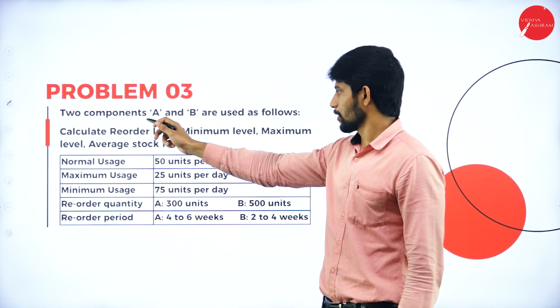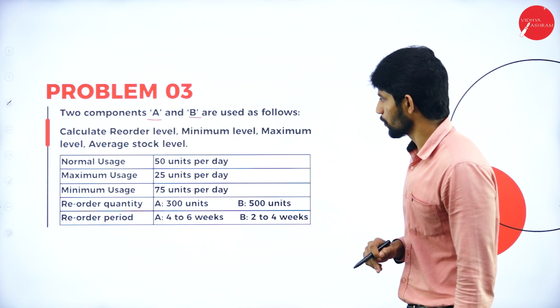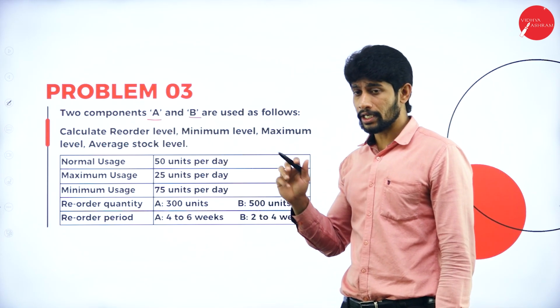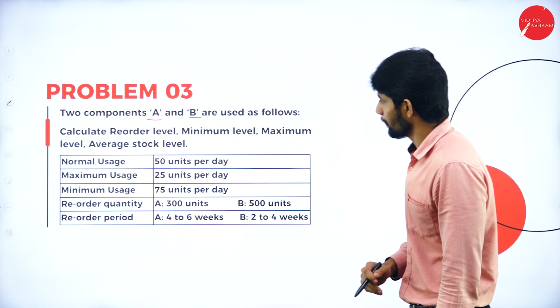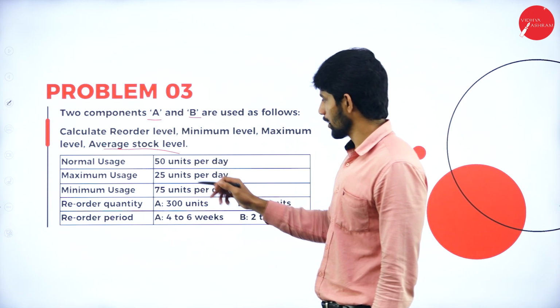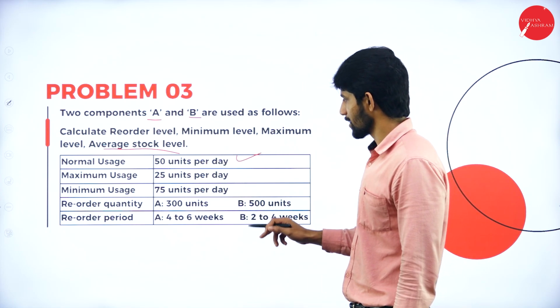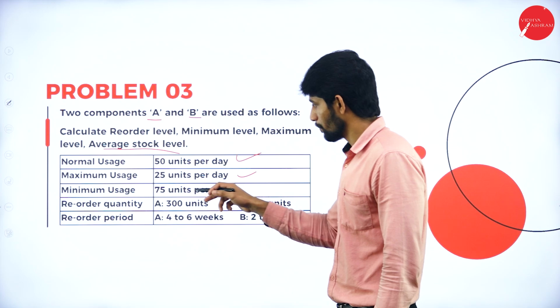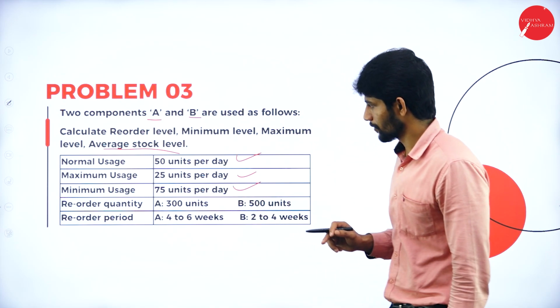Two components, component A and component B, are used as follows. Calculate reorder level, minimum level, maximum level, average stock level. So normal usage 50 units, maximum usage 75 units, minimum usage 25 units.